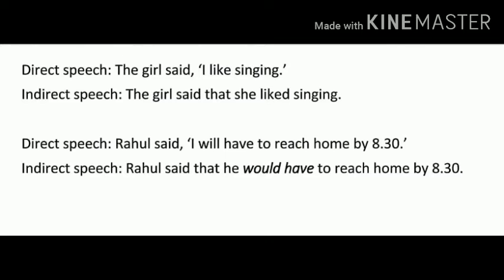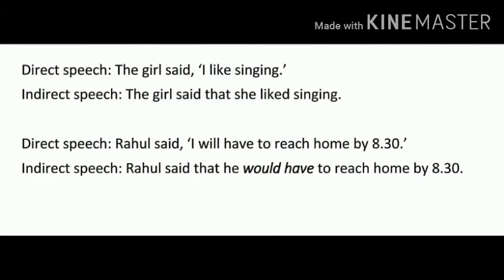One more example is there. Direct speech: Rahul said, "I will have to reach home by 8:30." So again we have removed inverted commas in indirect speech. Rahul said that, Rahul is third person singular, so that's why I becomes he, and will becomes would: would have to reach home by 8:30.